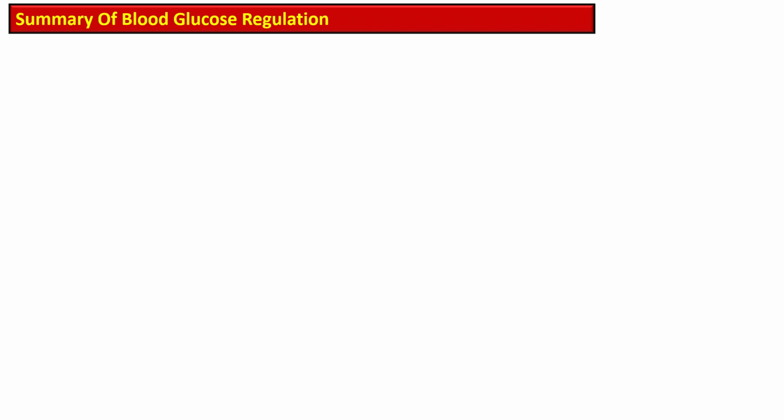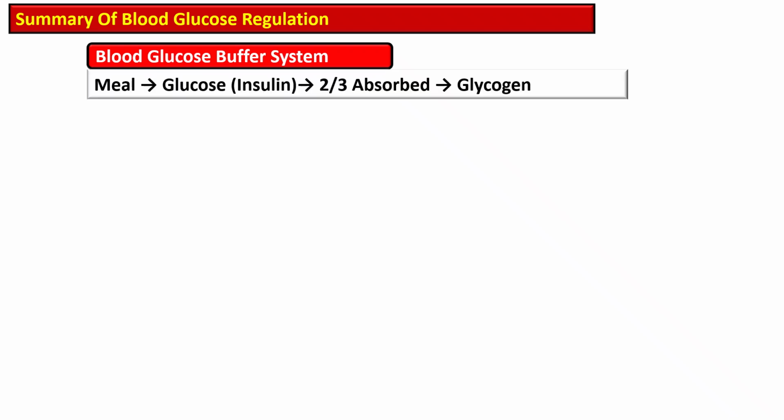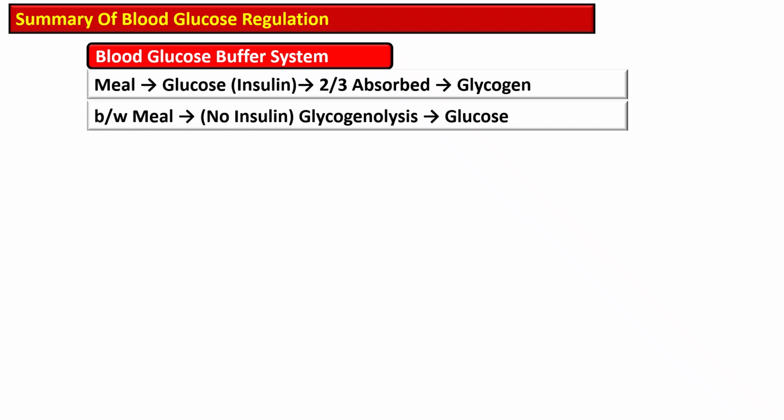So, liver act as a glucose buffer. After a meal, insulin stimulates the liver to store up to two-thirds of the absorbed glucose as glycogen. As blood glucose or insulin level fall between meal, the liver releases stored glucose back into the blood. Thus, buffering action reduces fluctuations in the blood glucose by about two-thirds. In severe liver disease, maintaining a stable blood glucose level becomes very difficult.